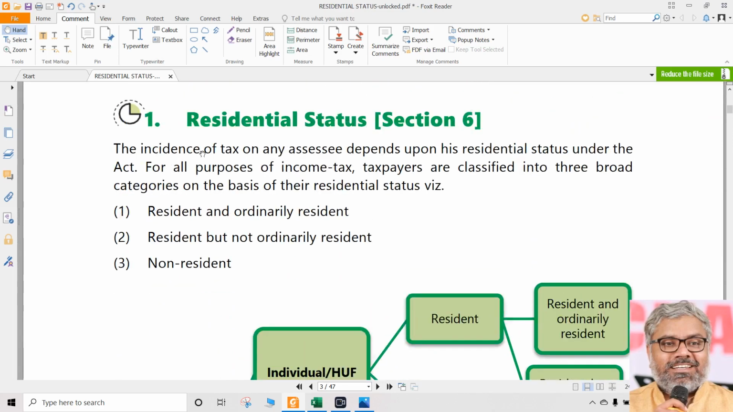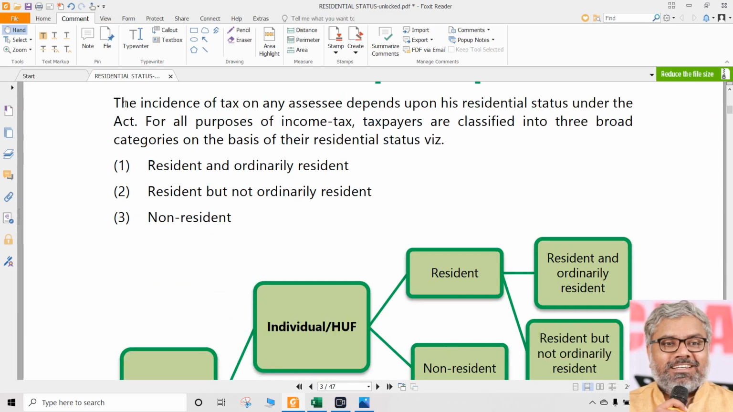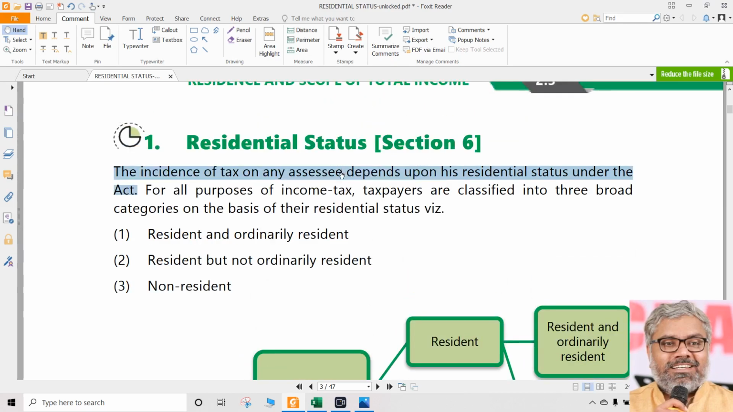Section 6 of the Income Tax Act talks about residential status. The incidence of tax on any SSC depends upon his residential status under the Act. Once again, as we discussed yesterday, residential status is not something that is according to any other act. It is only according to the Income Tax Act. Only for the purpose of the Income Tax Act, these residential statuses will hold good. Somebody cannot take the residential status of the Income Tax Act and use it for any other purpose. Its usage has to be very limited.